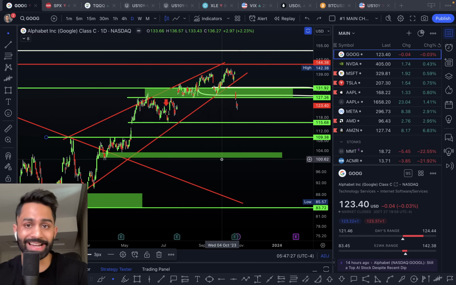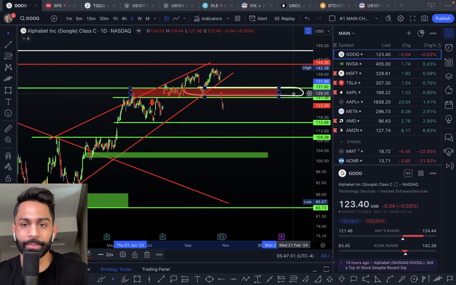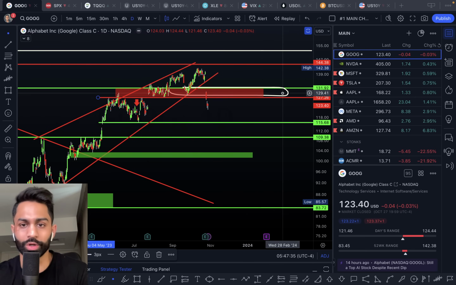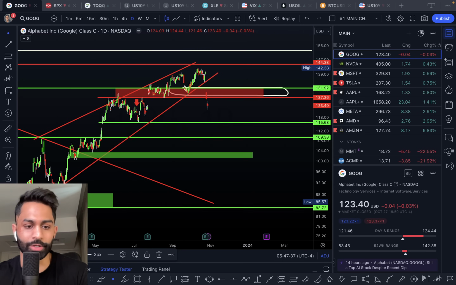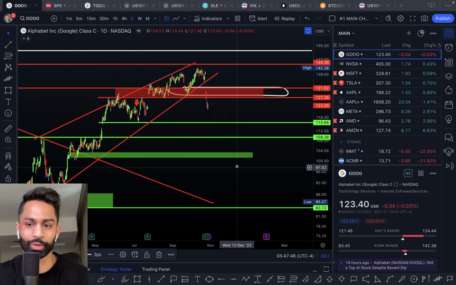So those are both technical support levels to watch, with the resistance sitting right over here for the company, roughly at 127 to 131 for Google. And of course next support really is going to be all the way down to, like I said, 115 to 109, with my fair value sitting between $95 and $105 depending on the earnings growth and of course free cash flow growth for the business.